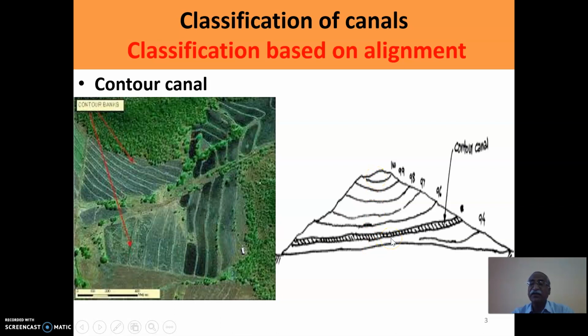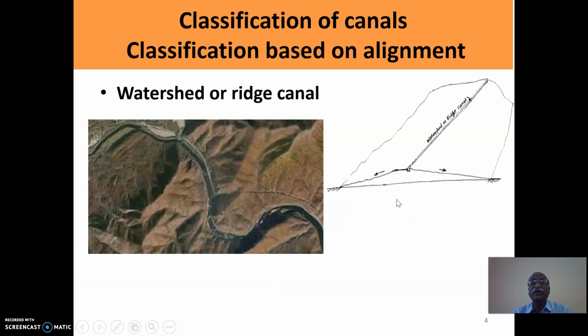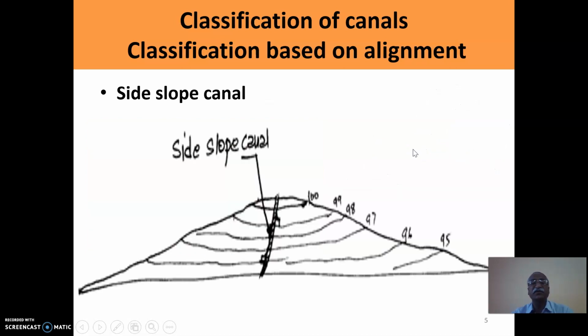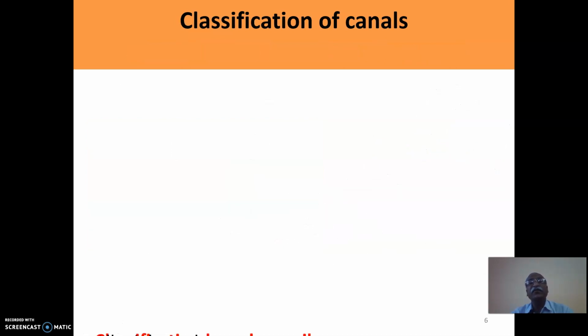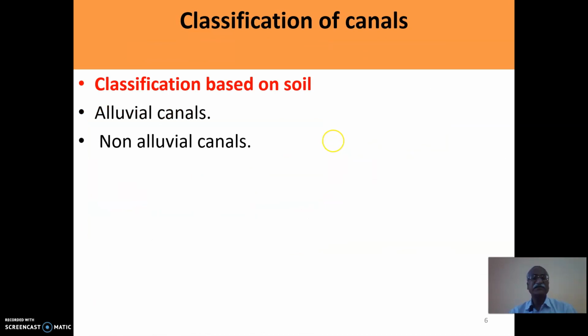On other side it can irrigate the land because there is a continuous slope. On this basis of the alignment, this ridge canal can also irrigate the land on both of its banks, both of its sides. Now we can go for the next classification.